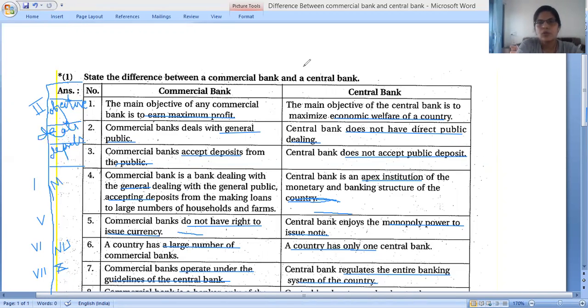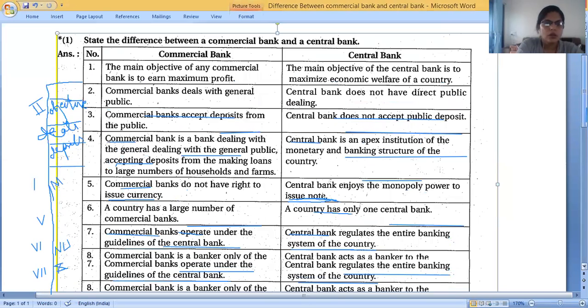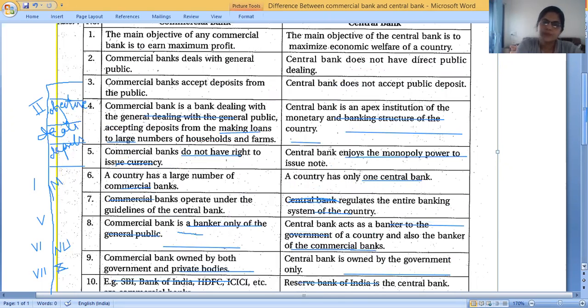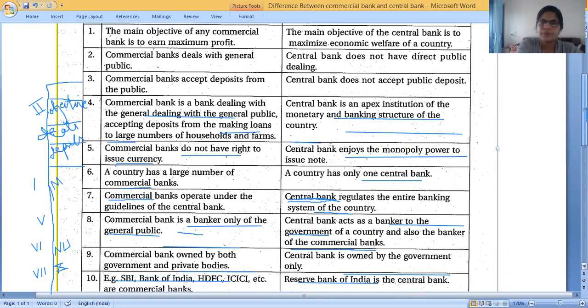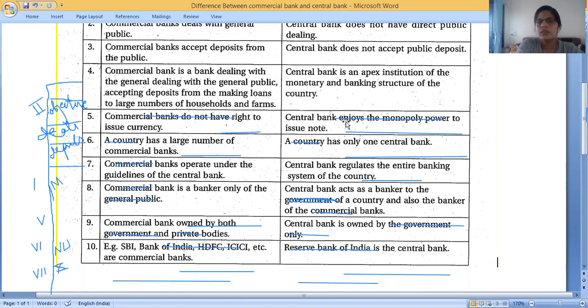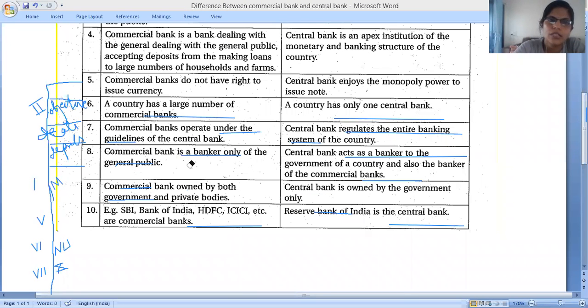The eighth point is related to bankers. Commercial bank is a banker only of the general public, and central bank is the banker for the government.